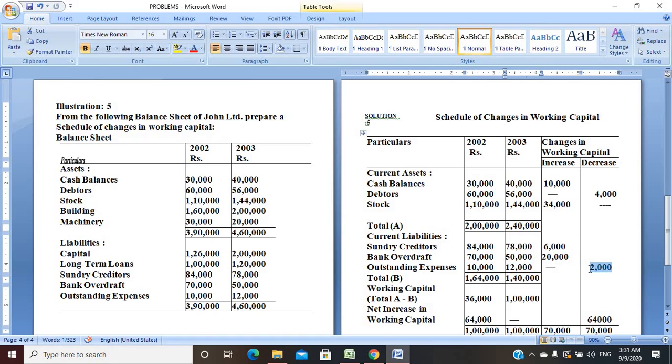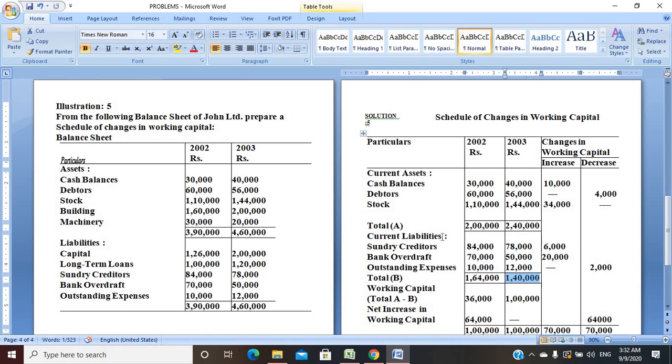So you have to be very careful about what is increasing and what is decreasing. Total: 84,000, 70,000 plus 10,000 gives the figure 1,64,000. Next, 78,000, 50,000 plus 12,000 gives the figure 1,40,000, right?